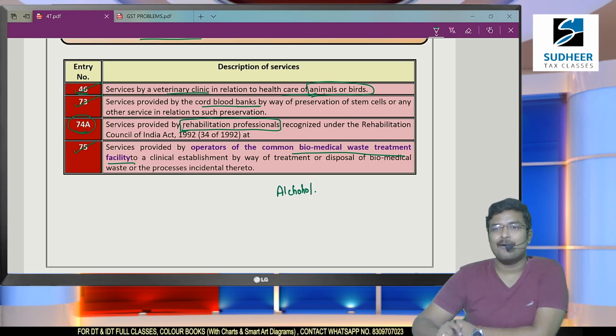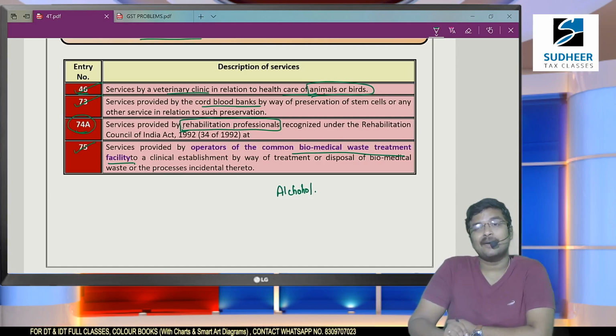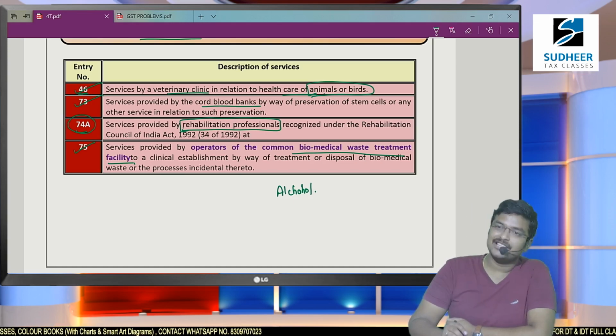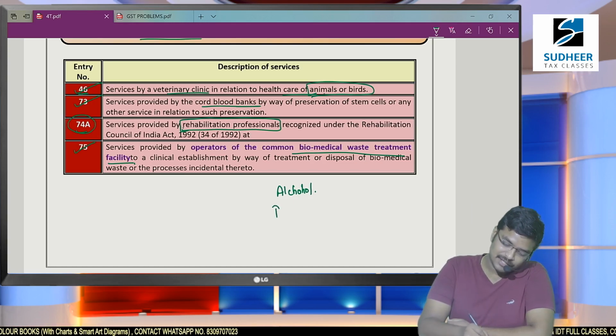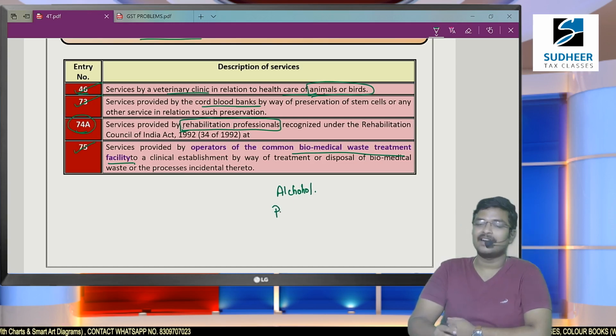So they will have mental pressure to consume it again. For that purpose, there will be certain rehabilitation centers. They provide motivation whether to drink or not to drink. Not to drink. There will be rehabilitation professionals. Even a psychiatrist, we take as an example. Psychiatrist is one of the examples for rehabilitation professionals.